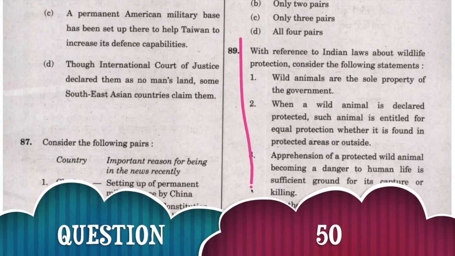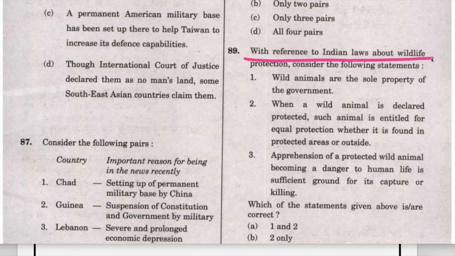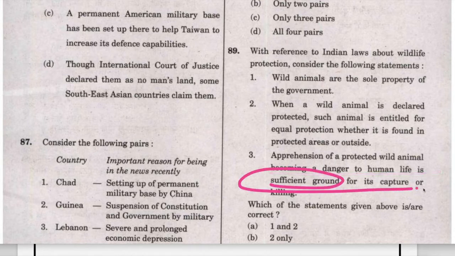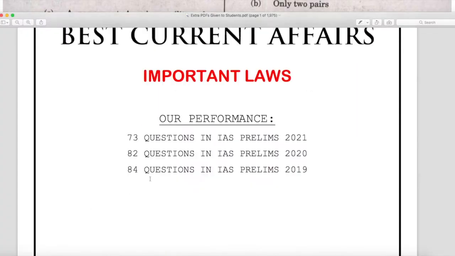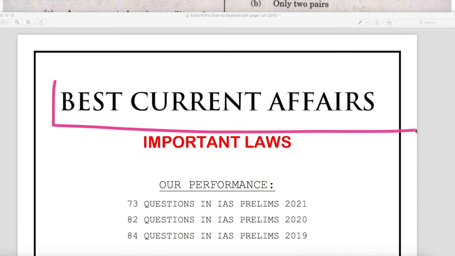Question related to Wildlife Act. With reference to the Indian laws about the wildlife protection, consider the following statements. 3 statements are given. Now take the third statement first, that apprehension of a protected wild animal becoming a danger to human life is sufficient ground for its capture or killing. This statement is wrong. Now see, this is our important laws PDF we give every year to the students,